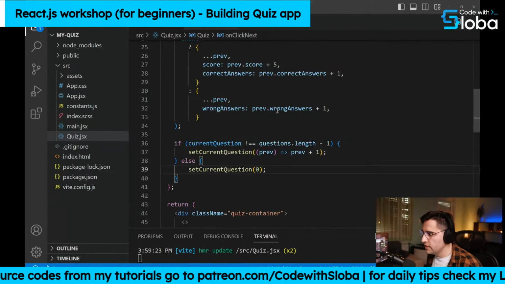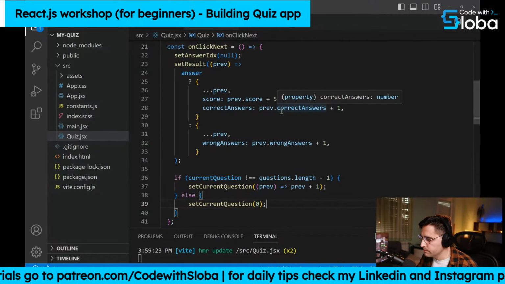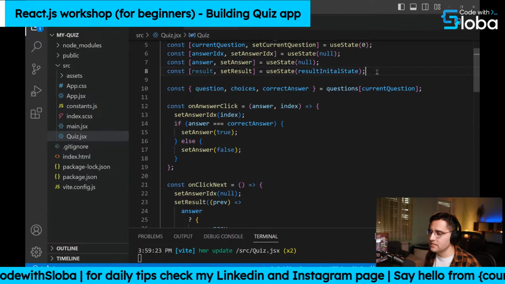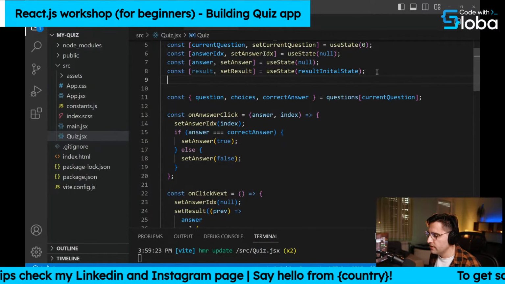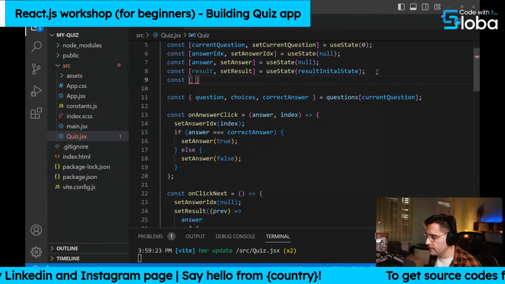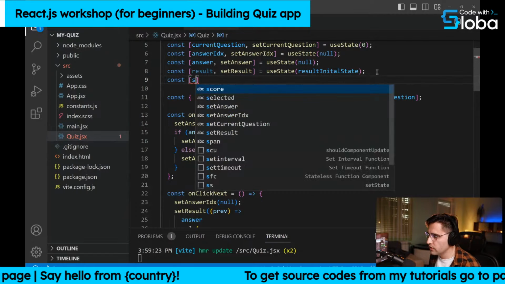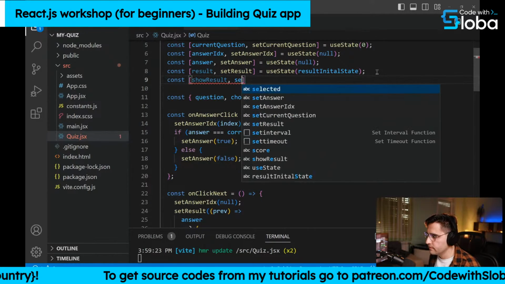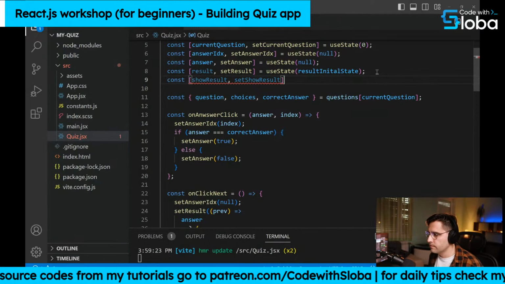And now what we need to do is create another variable. We want this variable to tell us whether we want to show the result or not. So let's create a const and name it showResult, and an update function again, setShowResult.